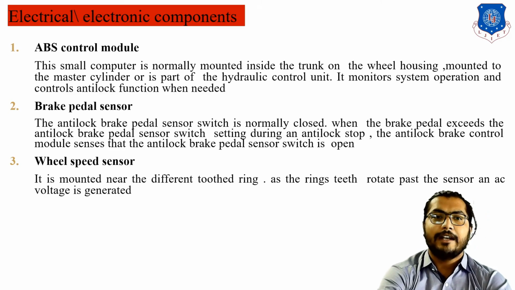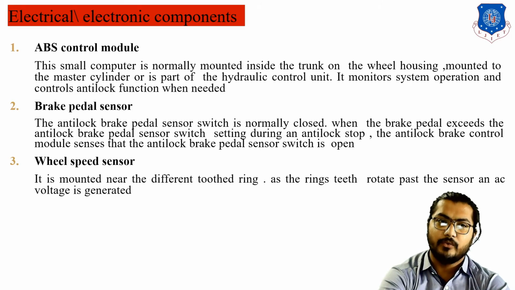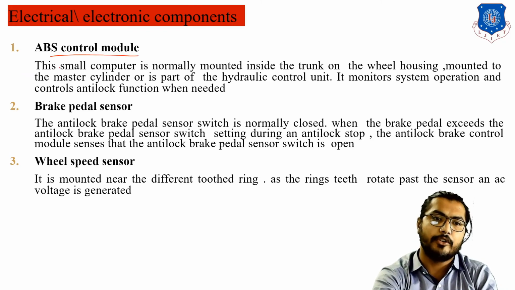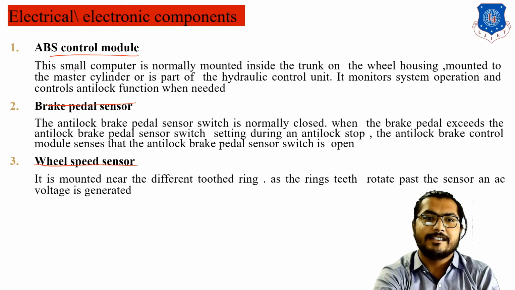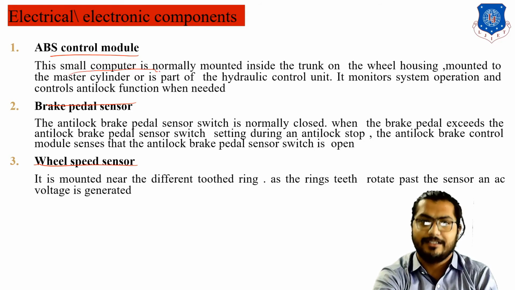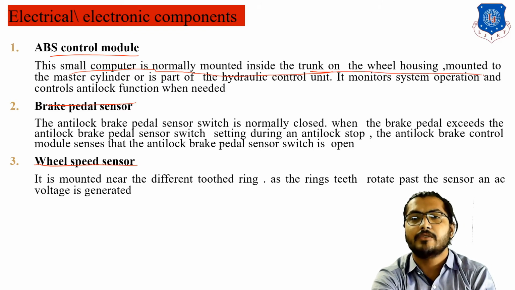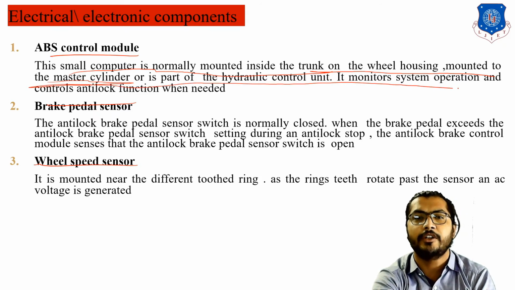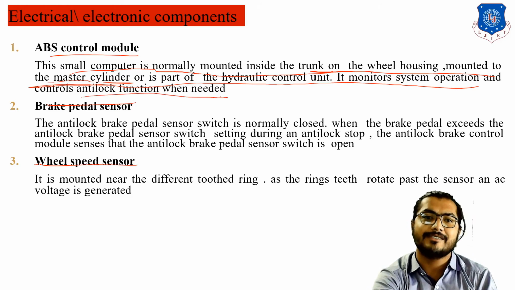Now, electrical and electronics components. The ABS control module, brake pedal sensor and wheel speed sensor. Three components are there: the ABS control module, brake pedal sensors, and wheel speed sensors. The control module is a small computer normally mounted inside the trunk on the wheel housing, mounted on the master cylinder, or is a part of the hydraulic control unit. It monitors the system operation and controls the anti-lock functions when needed.